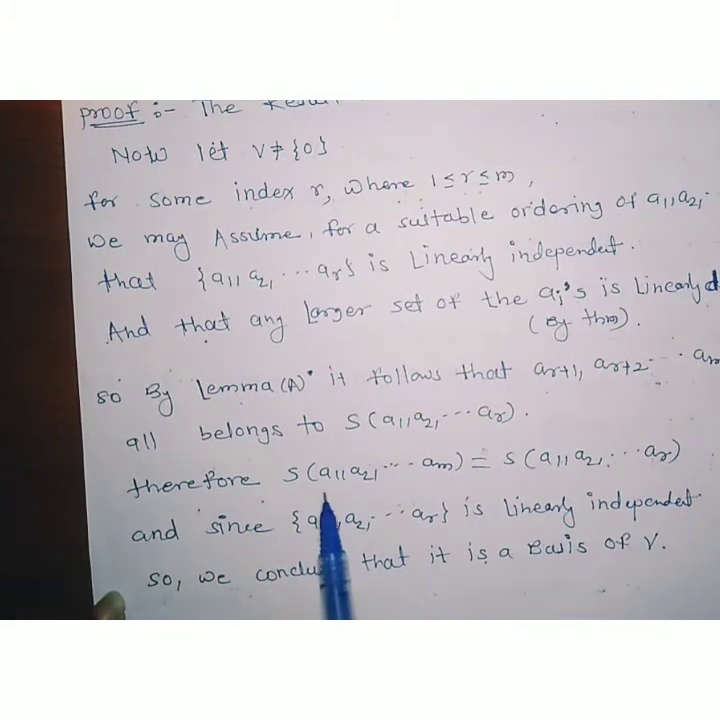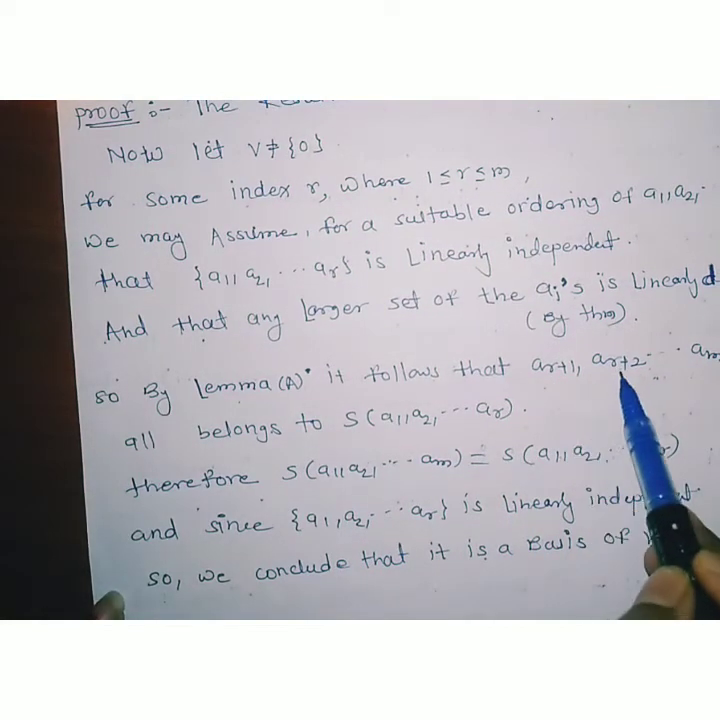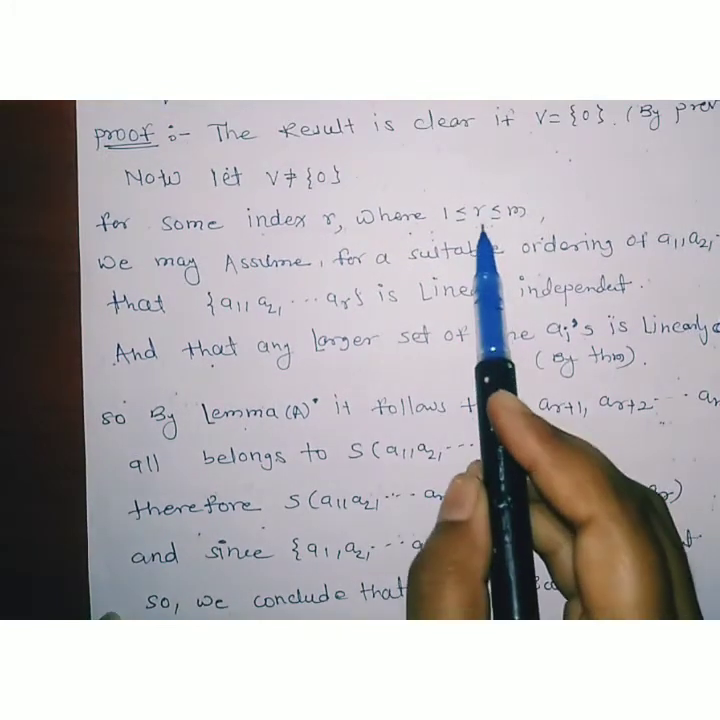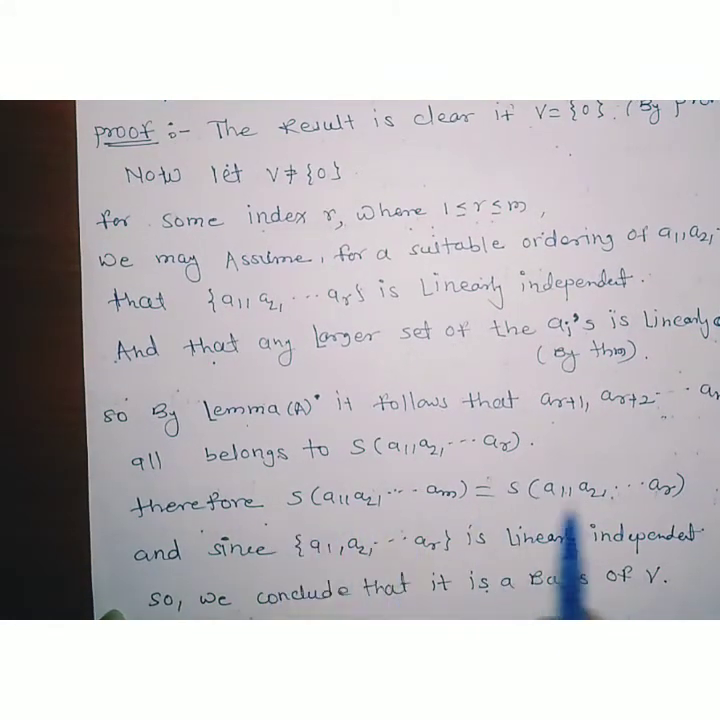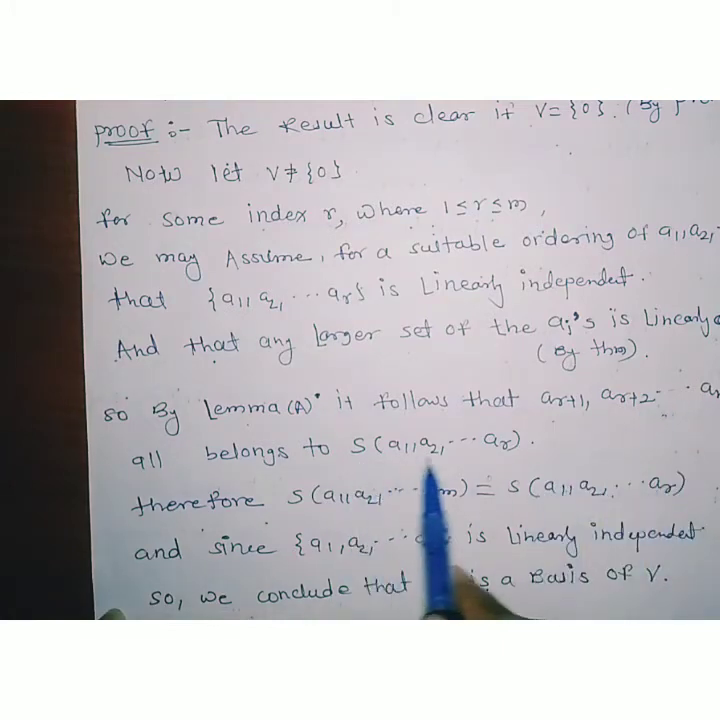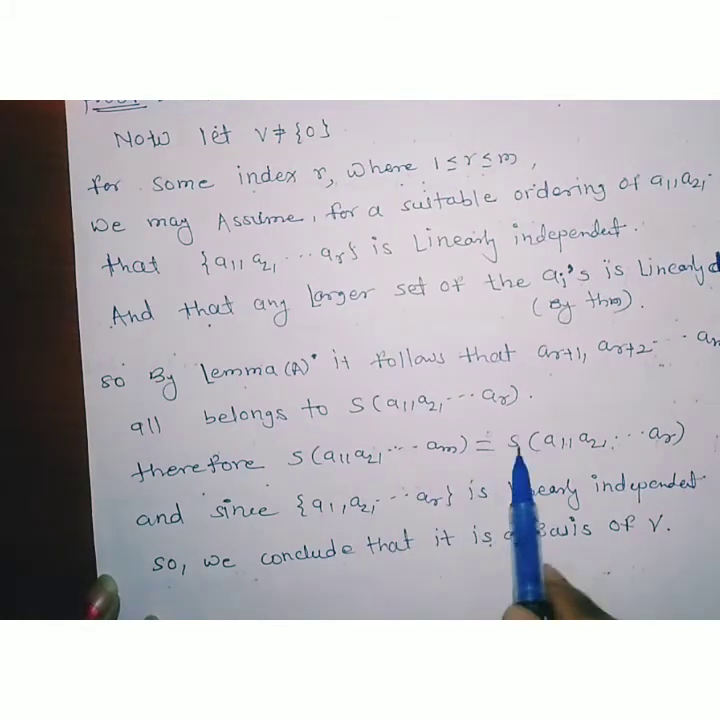Now, therefore, the span of a1, a2, up to a_m is equal to the span of a1, a2, up to a_r. Why is this possible? Since a_{r+1}, a_{r+2}, up to a_m belong to the span of a1, a2, up to a_r, and as r is less than or equal to m, by using this fact, both spanning sets must be equal, as these are linear combinations of this spanning set. Therefore, we have the span of a1, a2, up to a_m is equal to the span of a1, a2, up to a_r.